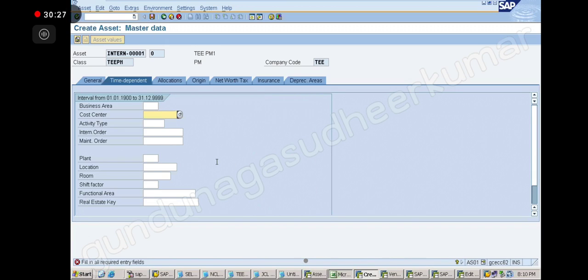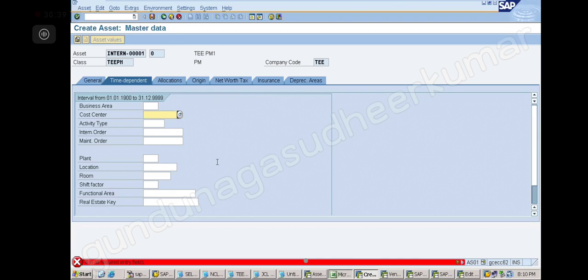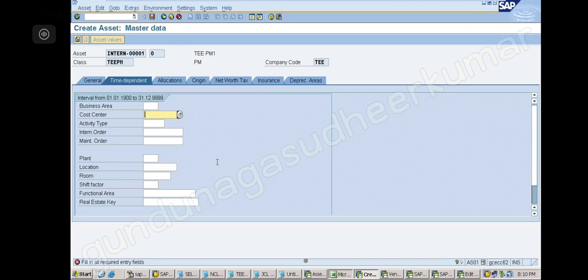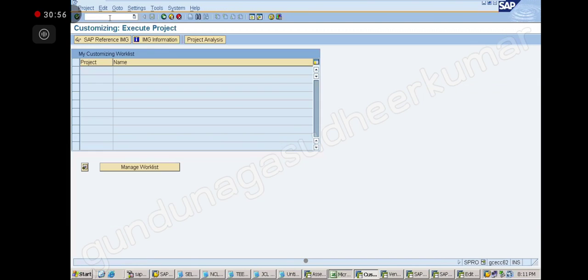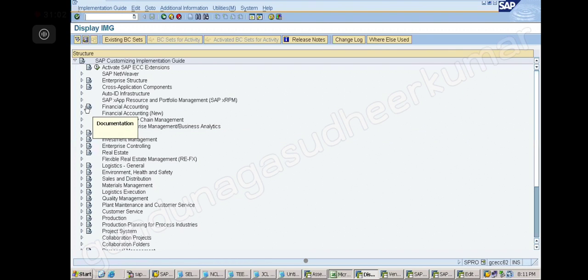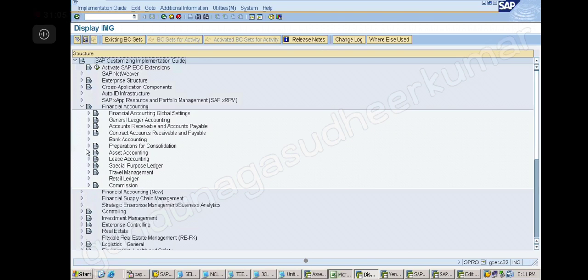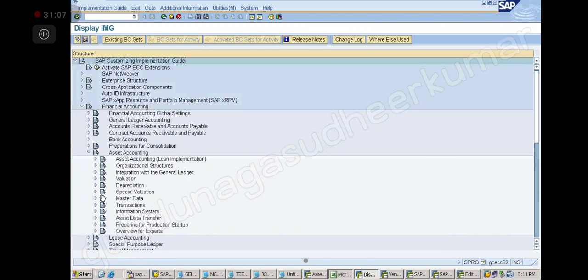So okay, one error I am getting. So how to solve this problem? Can you tell me? So change it. We have to enter. We have to change the AO to 1. We have to create constant. So you have to go to SPR. Okay. Screen everything. Financial accounting. Asset accounting. Master data. Screen layout.